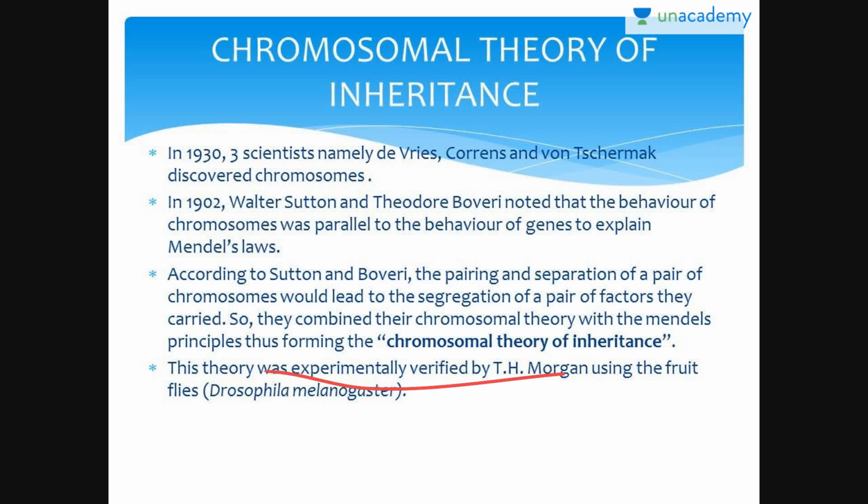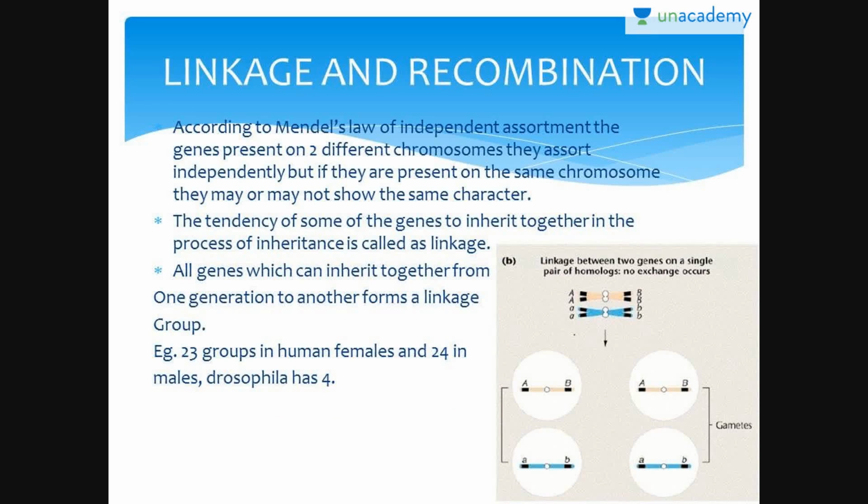This theory was experimentally verified by T.H. Morgan using the fruit flies, that is Drosophila melanogaster. Now, linkage and recombination. According to Mendel's law of independent assortment, the genes present on two different chromosomes assort independently, but if they are present on the same chromosome, they may or may not show the same character.